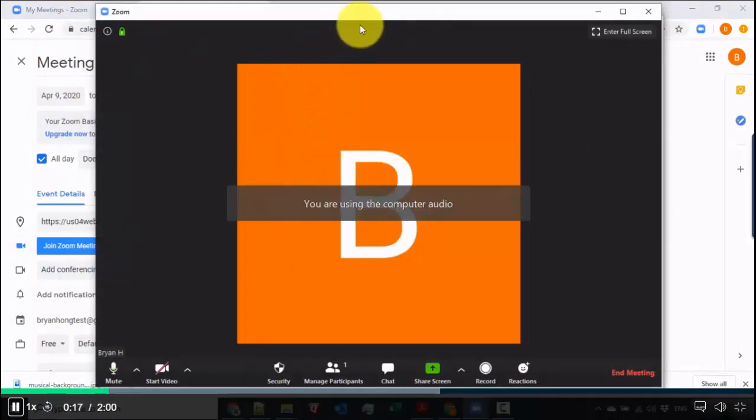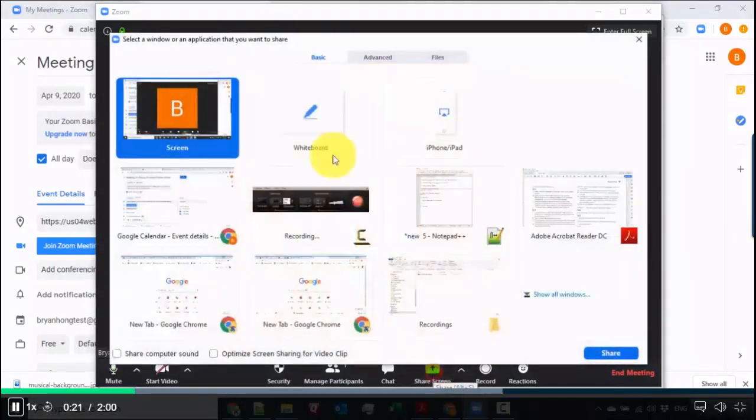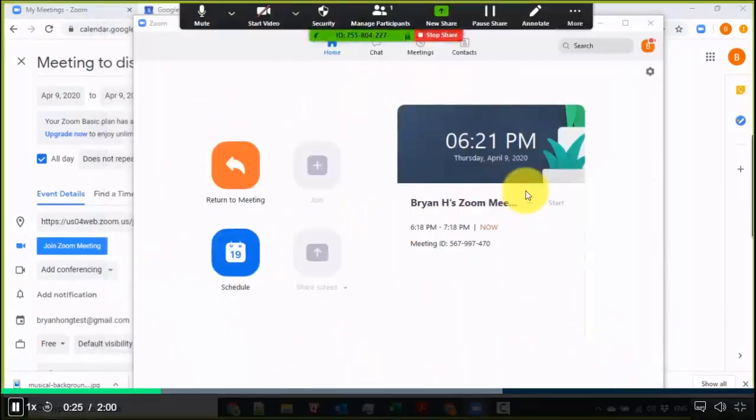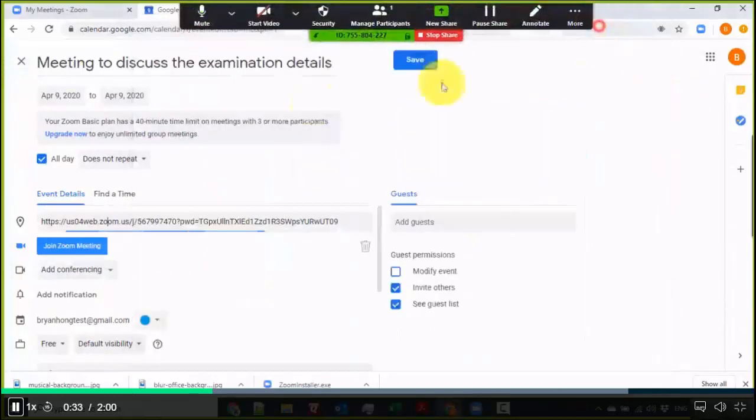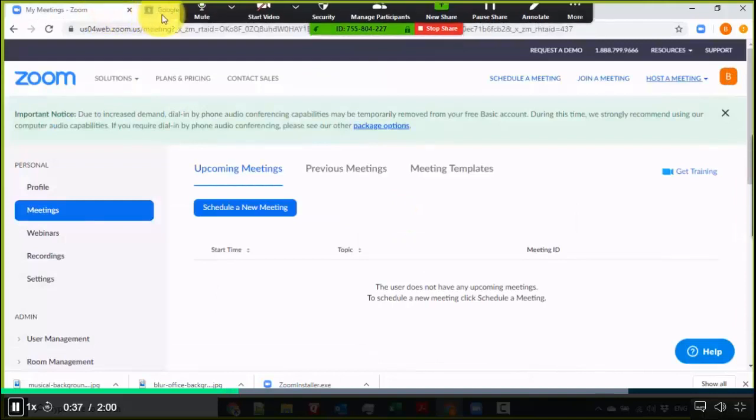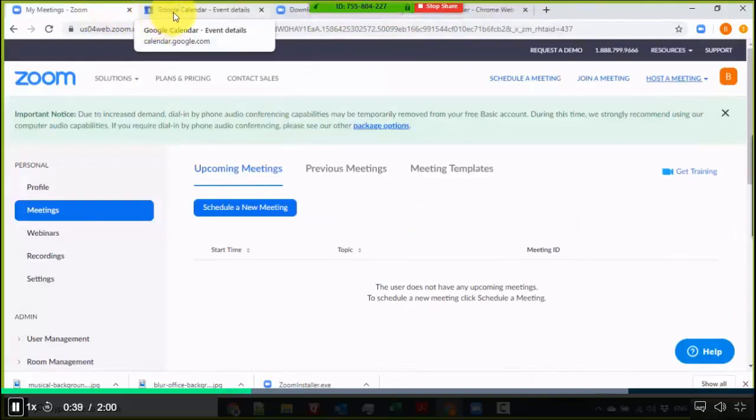So what I'll do right now is share the screen of my computer. I'll just click share screen, and then let's click share. So the participants of the Zoom meeting would be able to see my screen right now, but from a host perspective, for example, let's say I'm doing a screen share on my Google Chrome and I just want to click on the tab, showing them one by one what's going to be done.